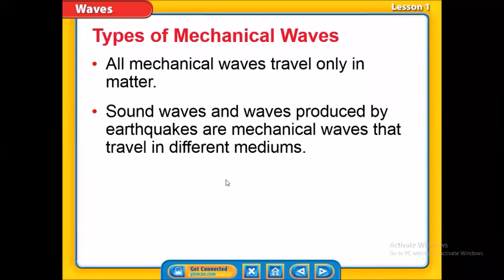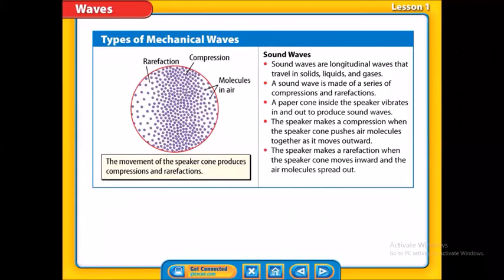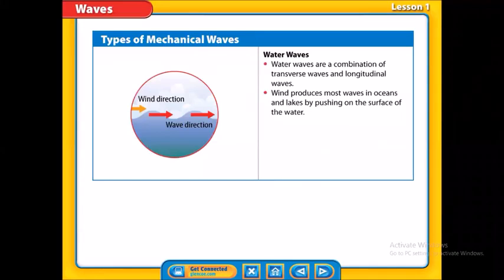Okay, as we said, guys, we have many types of mechanical waves. We have sound waves, okay? That's why we cannot hear sounds in space, because sound is a mechanical wave and it must have matter to move through. We also learned that water waves are a combination. They are a mix between transverse wave and longitudinal wave.